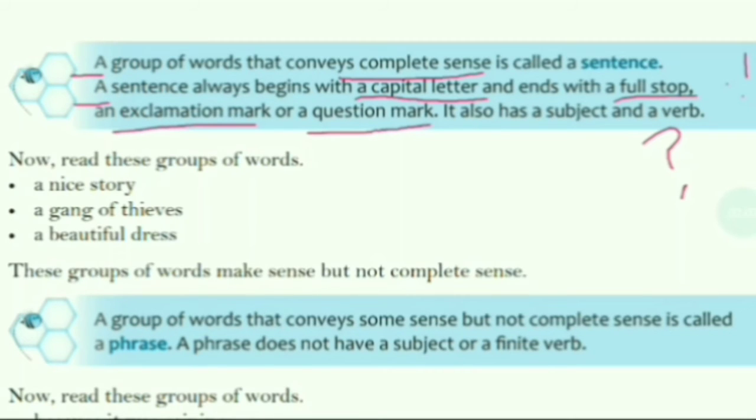It also has a subject and a verb. It's compulsory that there should be a subject and a verb. Now read these groups of words: a nice story, a gang of thieves, a beautiful dress. These groups of words make sense but not complete sense, so we can't call them a sentence. Alright?